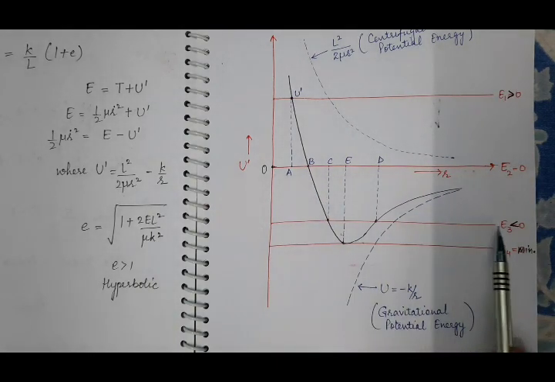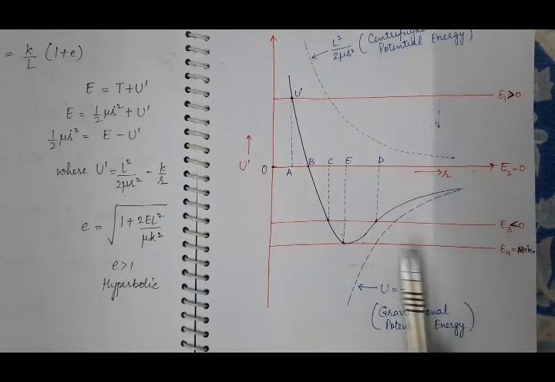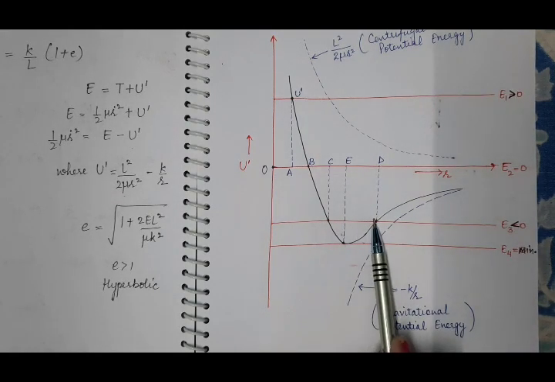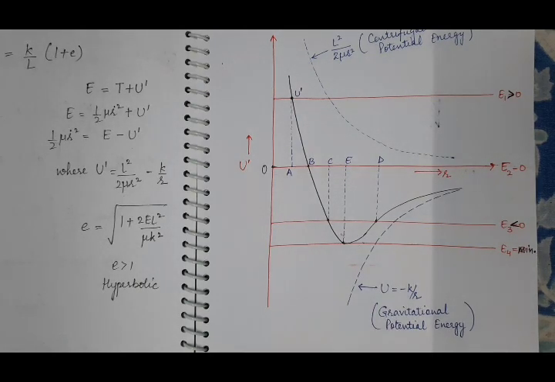But in this case, where E3 is less than 0, we have two turning points, because there are 2 points at which U dash is equal to total energy E, where the kinetic energy will be 0. So these are 2 turning points. So when the body reaches point D, this point D is the turning point.